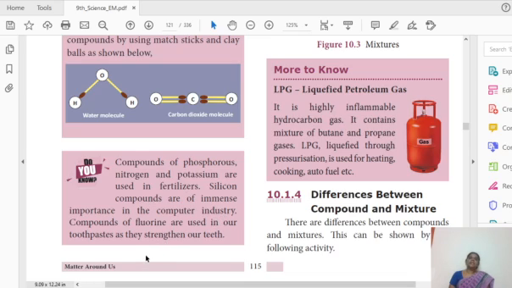So already we discussed it. With the help of 118 elements, billions of compounds are formed. Okay. So here, phosphorus, nitrogen and potassium compounds are used in fertilizers. We see them in our homes, we use them in our homes. So in agriculture they are used as fertilizers.